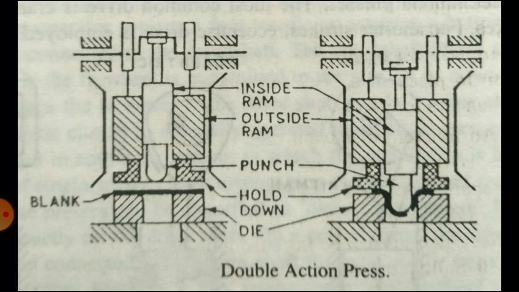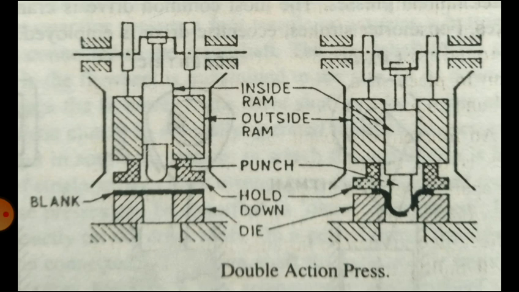The outer slide is referred to as the blank holder, and the inner slide is called the punch or the plunger side. The outer ram is used to hold the edges of the sheet, as you can see in the diagram, and the inner slide is used as a punch.